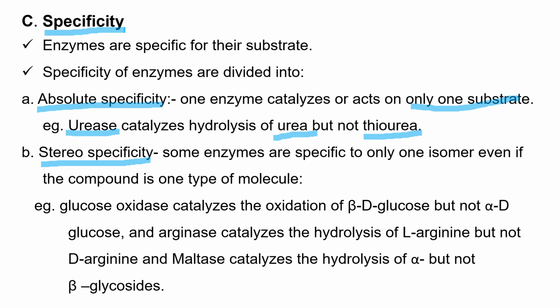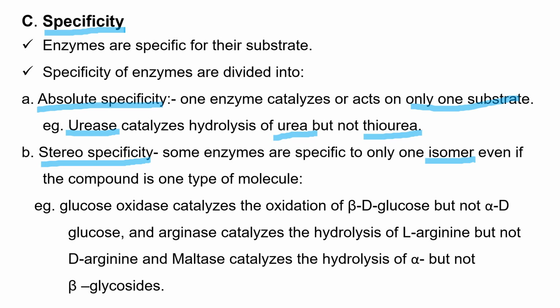In stereo specificity, enzymes are specific to only one of the isomers, even if the compounds are one type of molecule. As you know, isomers are molecules which have the same chemical formula, but they may have structural differences.